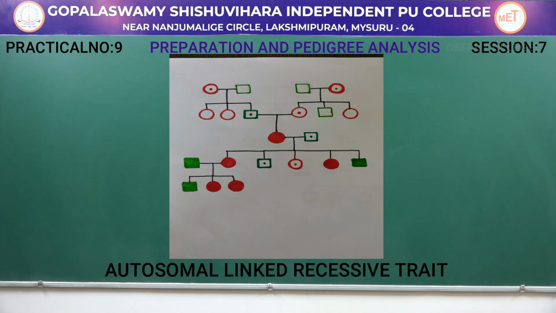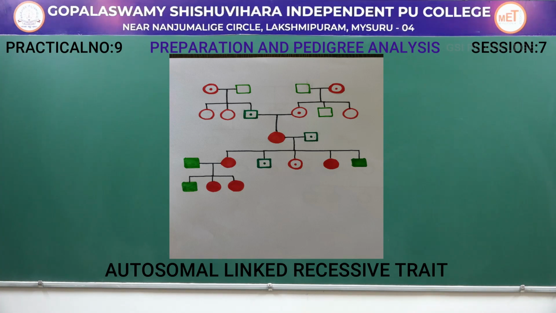In this autosomal linked trait, you can see that there are 2 different generations. In one, the female is a carrier. In another one, again the female is a carrier. Both the females get married to a normal man. The first generation couple produces 2 females and 1 male; a female is neither affected nor a carrier, but the male is a carrier.